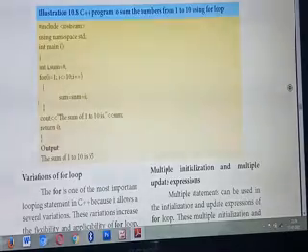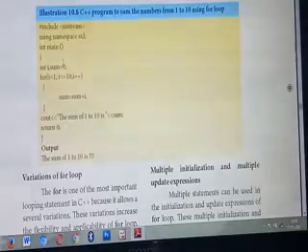Inside the main function, listen carefully. You are declaring two variables. What are they? int i and sum. Inside the for loop you should use some variable, isn't it? So that variable you should declare here with the data type. That's the first step, very important. You should declare it after the main function. Which data type? Here we are using numbers, so integer. So int i. Understood?